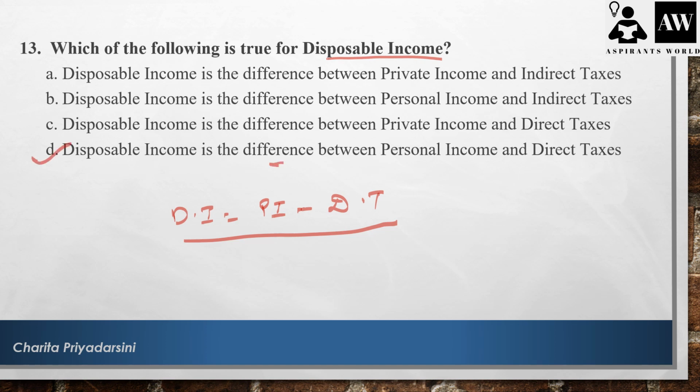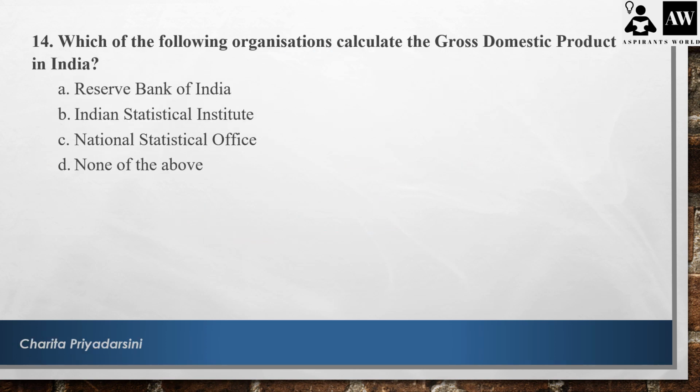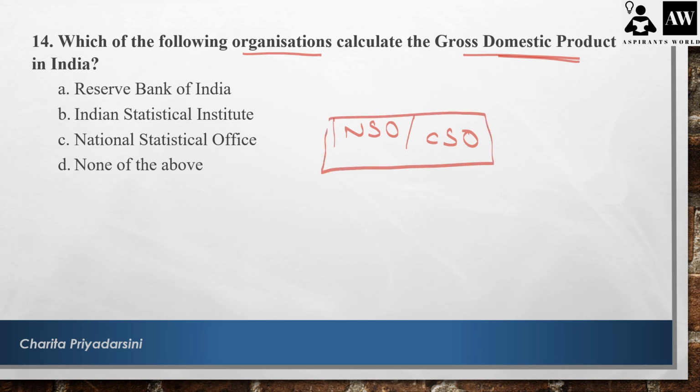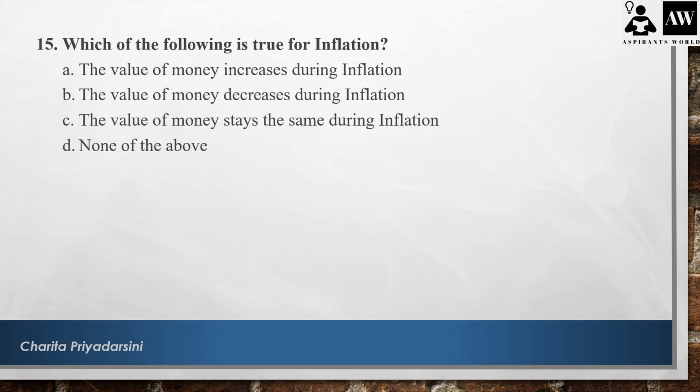This is the direct formula. It is the difference between personal income and direct taxes. Which of the following organizations calculates the gross domestic product in India? The organization that calculates the GDP. So this is a straightforward answer, the NSO, which is also famously known as CSO. The National Statistical Office or the Central Statistical Office is the organization responsible for the calculation of GDP. So this is a straightforward question. The answer is C.